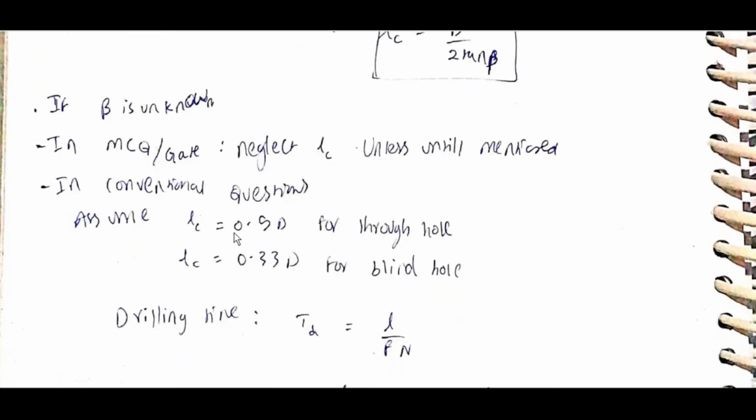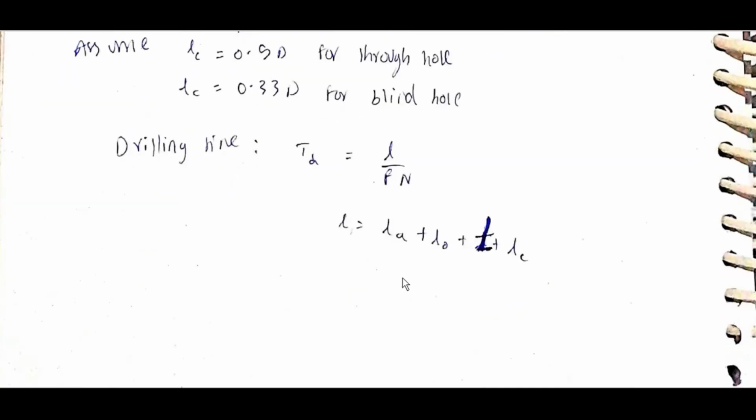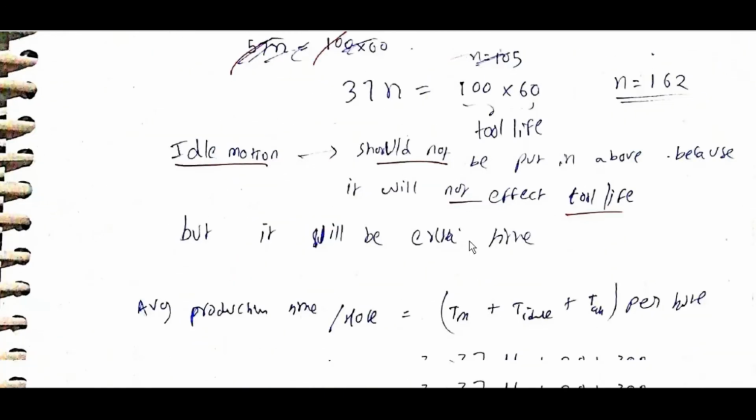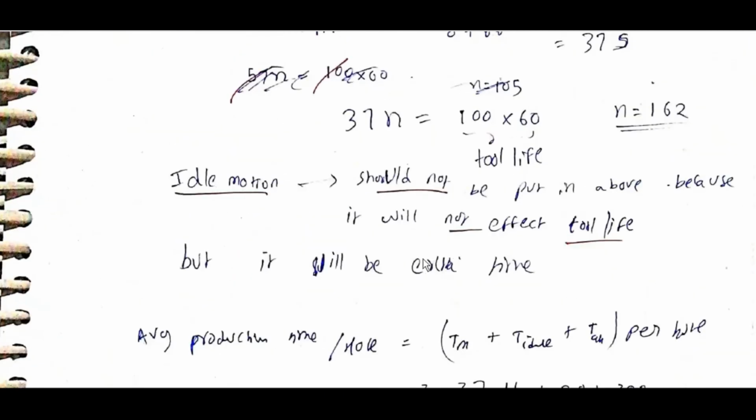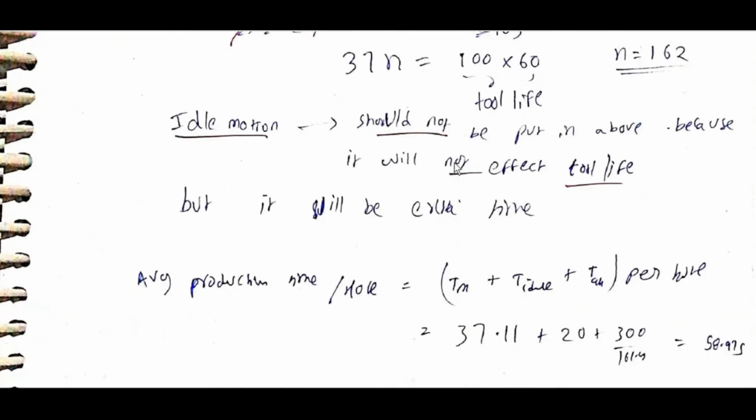In conventional questions, assume LC is equal to 0.5 D for a through hole and 0.33 D for a blind hole. Drilling time TD is equal to L by F N, where L is equal to LA plus LO plus T plus LC. Idle motion should not be included above because it will not affect tool life, but it will be extra time.